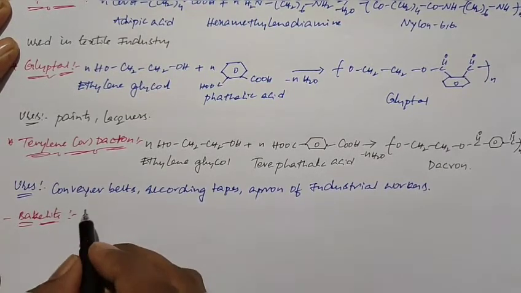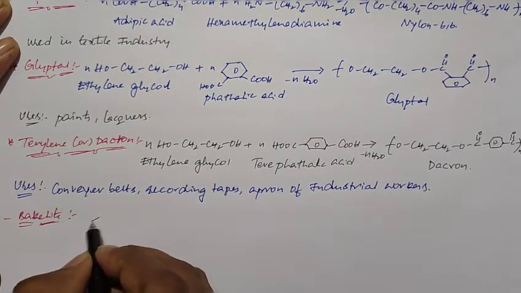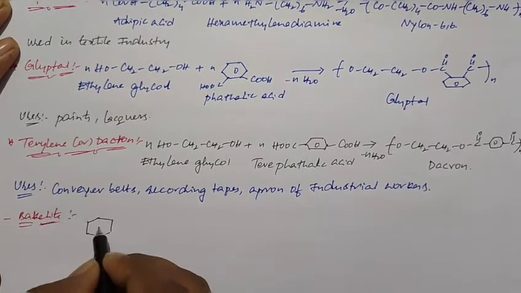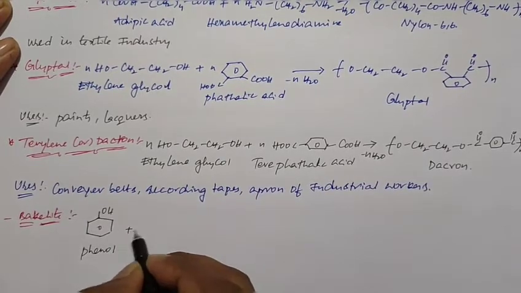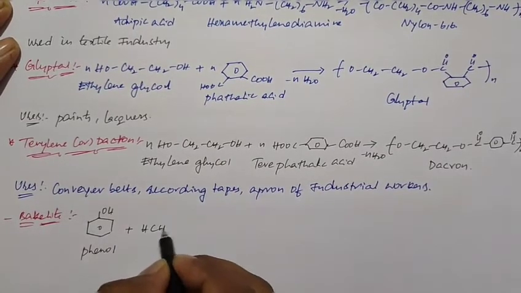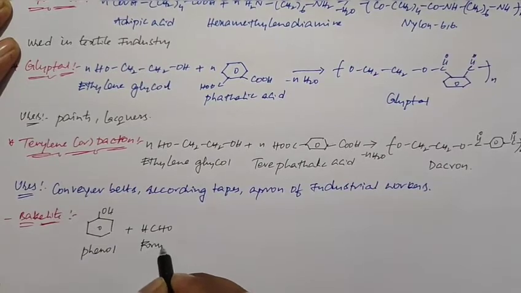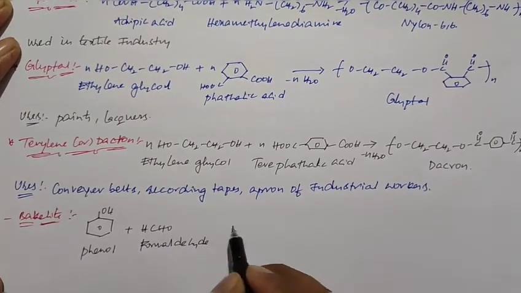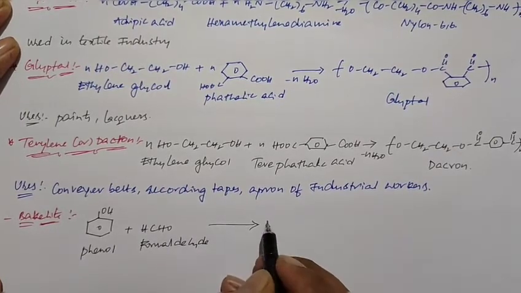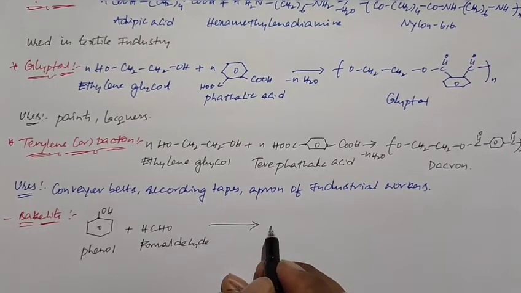If you take the structure of phenol, this is phenol. When this phenol undergoes condensation with formaldehyde, at that time we lose the water molecule.